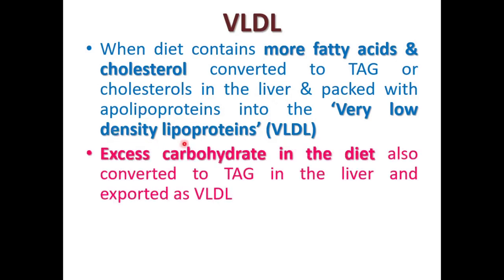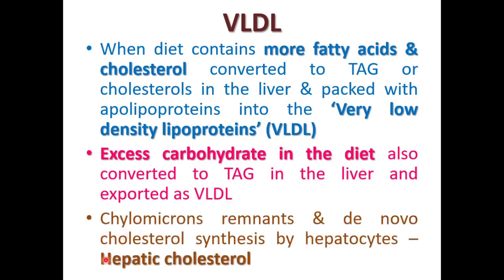Even if excess carbohydrate is there in the diet, that also gets converted to triacylglycerol in the liver and exported as VLDL. Hepatic cholesterol can either be derived from chylomicron remnants, which form the exogenous pathway, and de novo cholesterol synthesis by hepatocytes. Hepatocytes synthesize cholesterol through the de novo pathway. Both together form the source from which the hepatic cholesterol is derived.